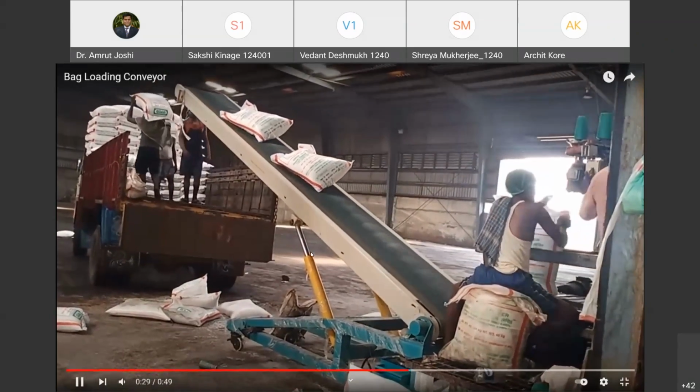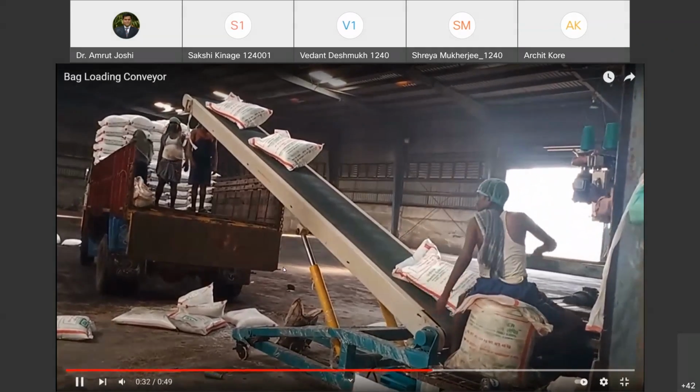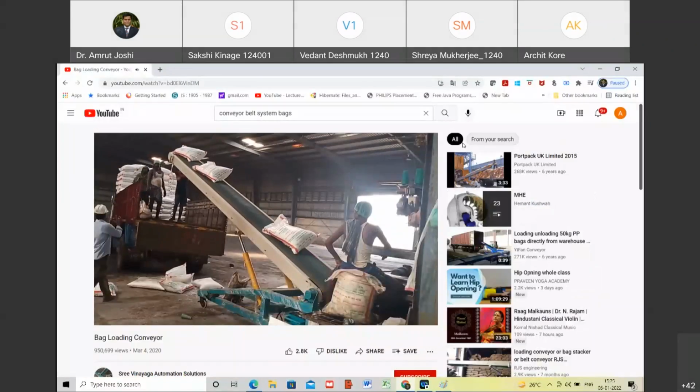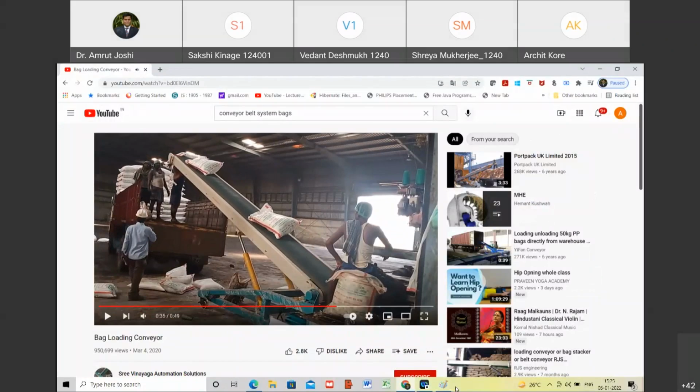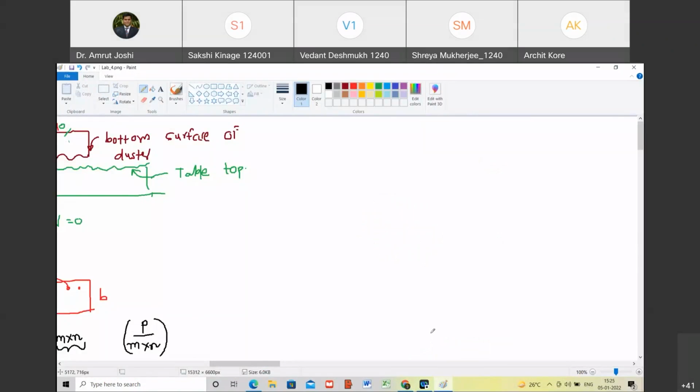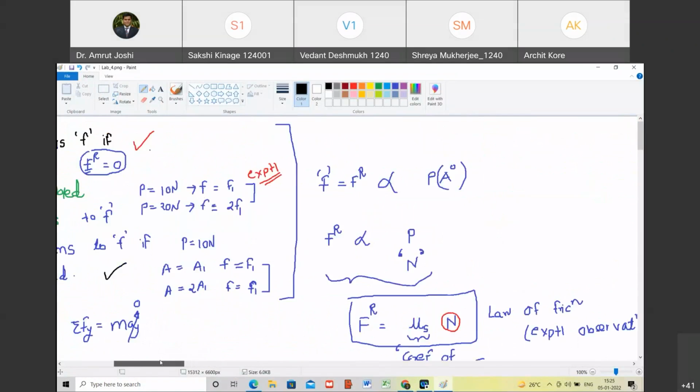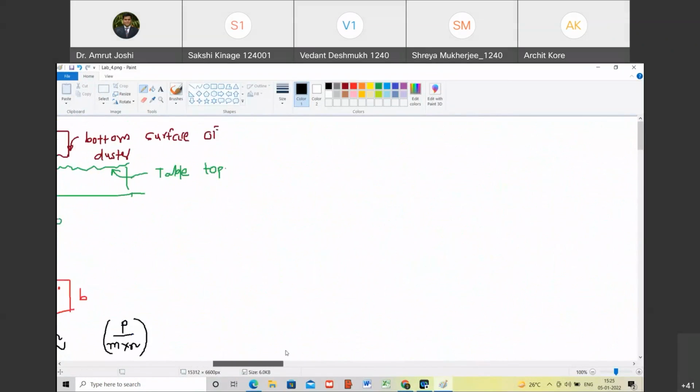I hope this example is clear, right? Yes, sir. So therefore the answer that we typically give, that it is in the opposite direction to the motion, may not be that correct.